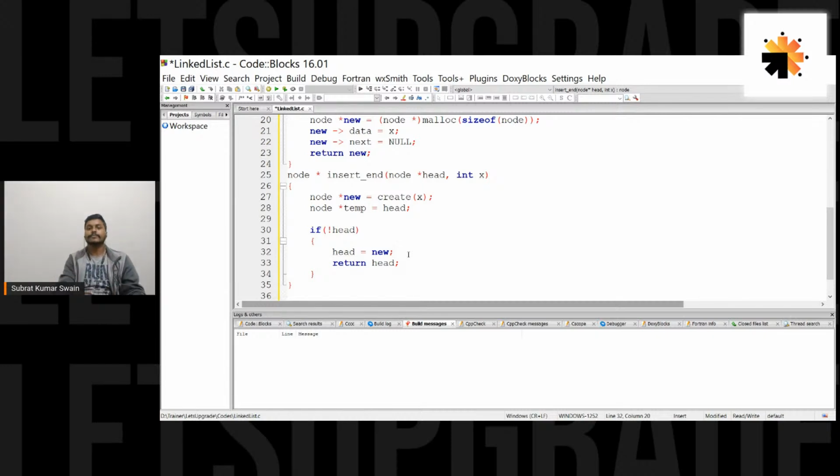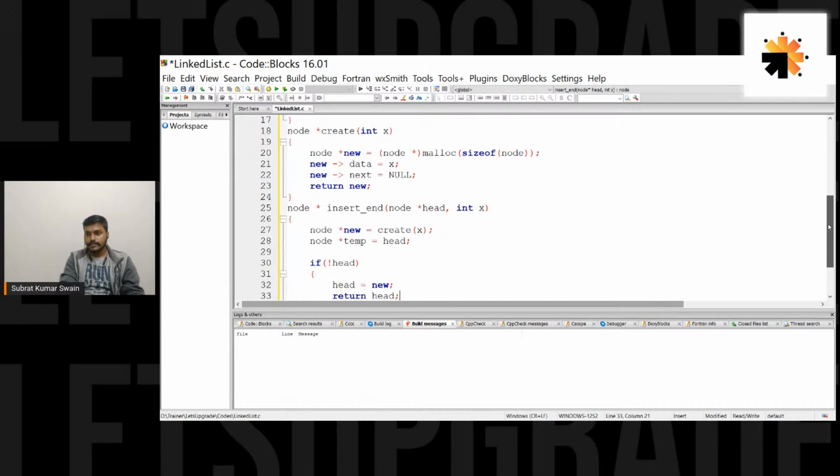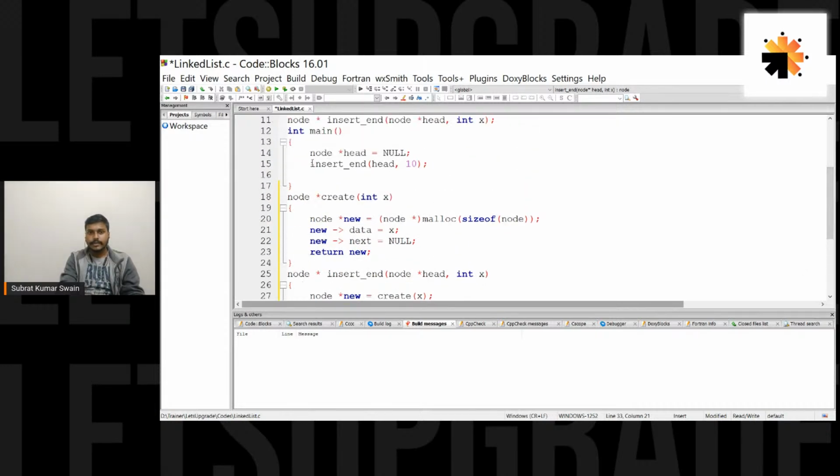That is why I'm returning this value of the local head, the current head, which is supposed to be stored in the head of main. Then I can say the original head has been changed or modified. That is why I have kept the return type of the insert end function as node star, because I am returning the address of a node, basically the first node.